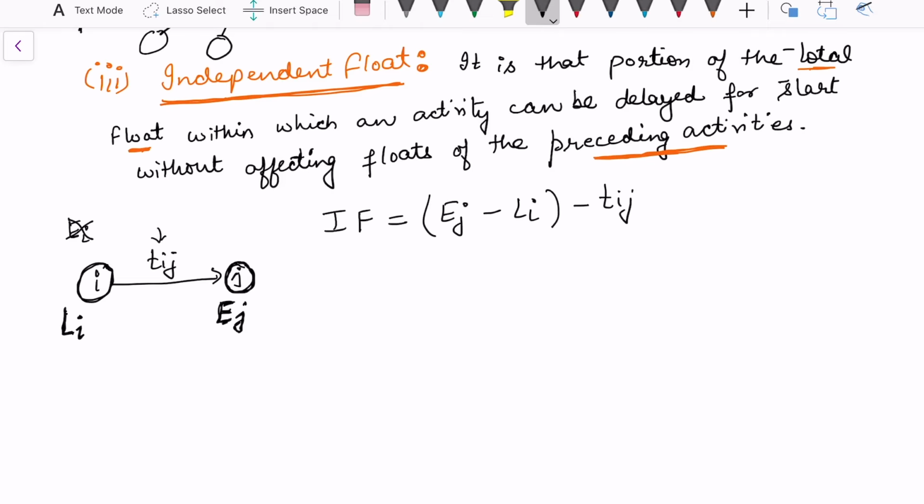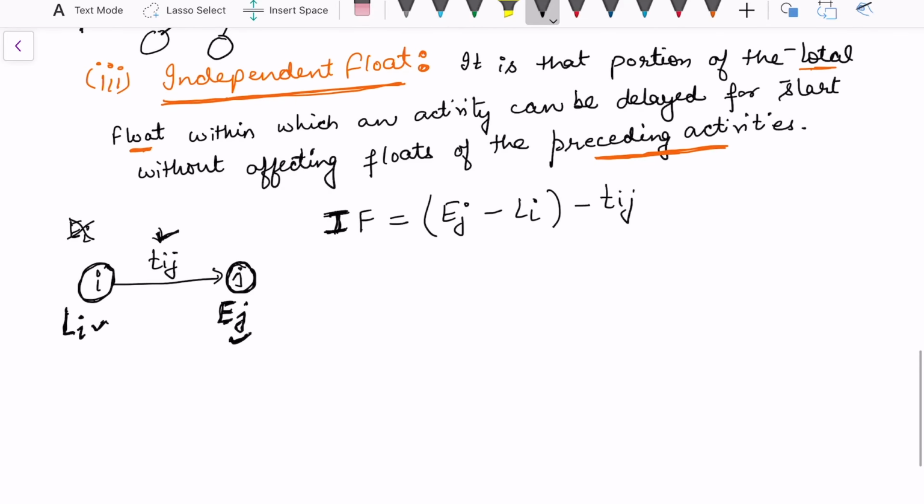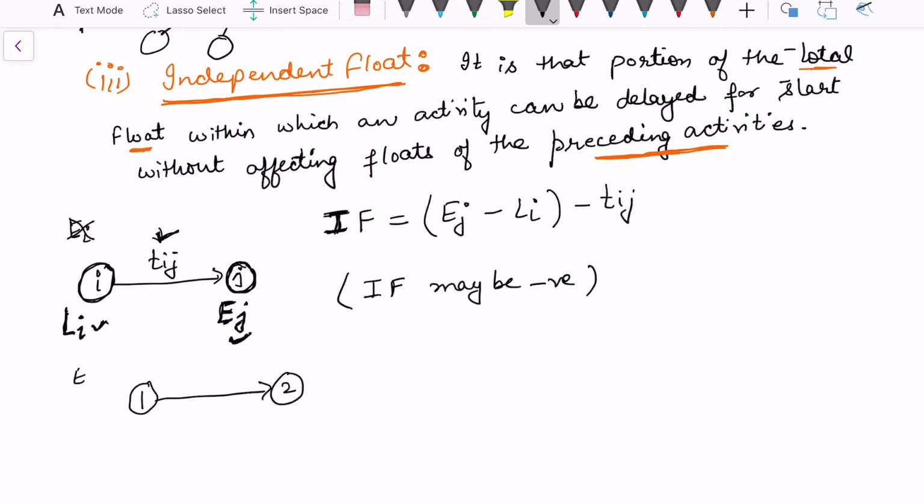So if I simply add this Li, the project has been completed with the time Li, plus the next time Tij should be EJ. But if this is not the same, then I may have certain float available in the activity, and in some circumstances this independent float may be negative. So let me take a circumstance here. Suppose that there is an activity 1 to 2, and here let us take earliest as 20 and L1 as 38. In this case, let me take E2 as 39 and L2 as 57. So they may be different, they may be anything.